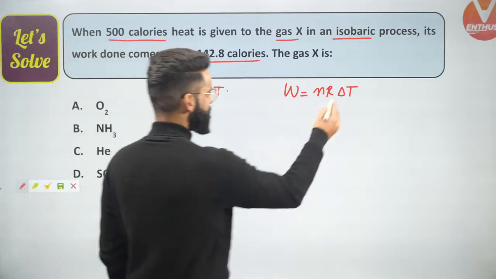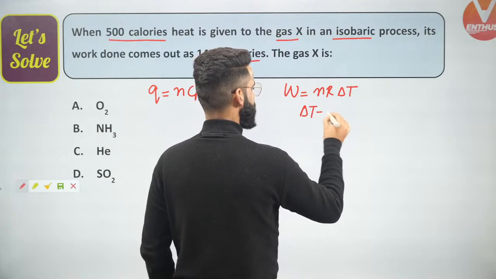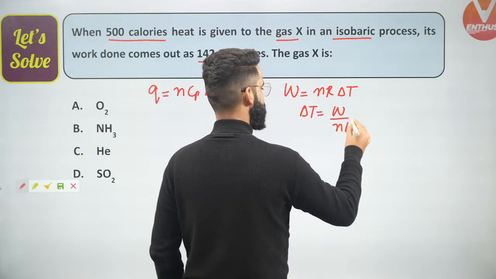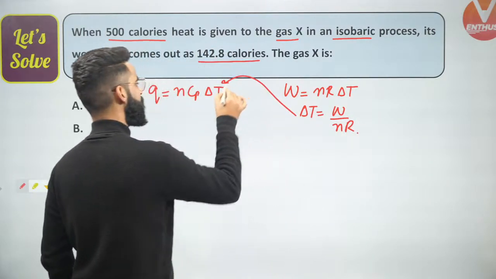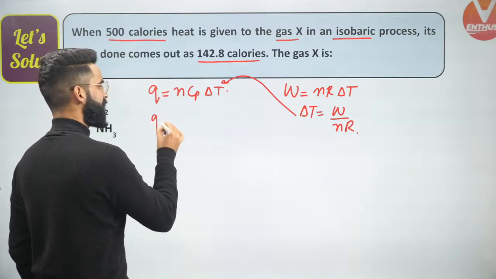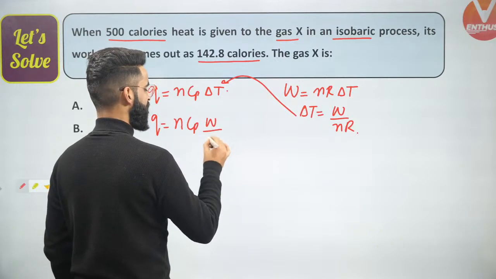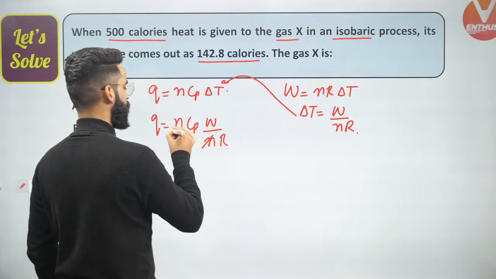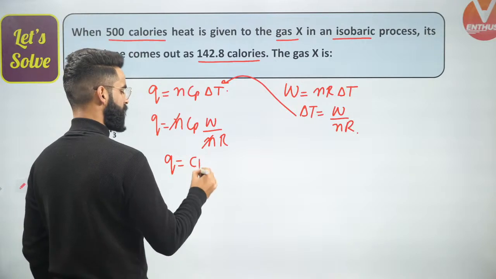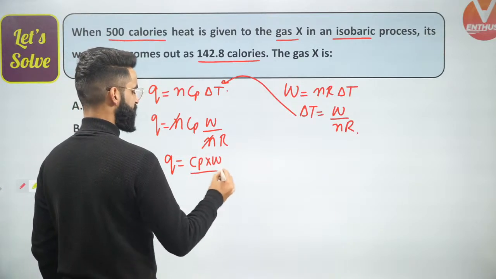People, can I eliminate ΔT from here? Yes, ΔT you can eliminate as W divided by nR. Correct? Can you put the value of ΔT over here? Yes. So Q value, you'll be getting something like this, nCpΔT, where ΔT is simply W divided by nR. Can I say n and n got cancelled? So you got to know Q is equal to Cp multiplied by W divided by R.